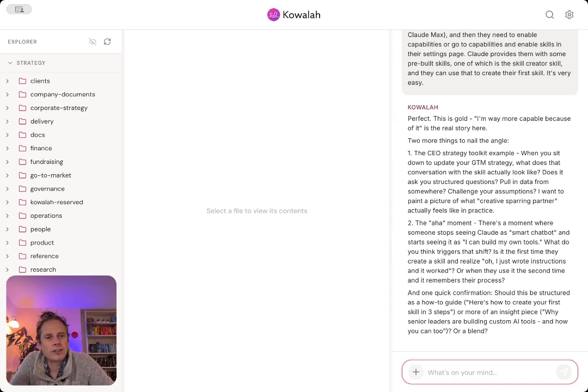So for the CEO strategy toolkit example, because of the way that you create a skill, it's up to you to frame the concept. When I built this skill, I wanted the CEO strategy toolkit to interview me and ask me questions. So it's not just about me saying, update our pricing or update the go-to-market. I've framed it so that I want it to challenge me.